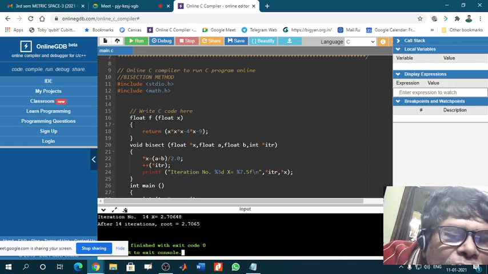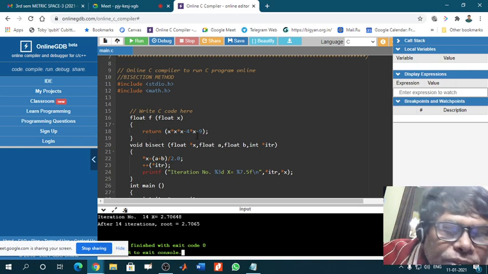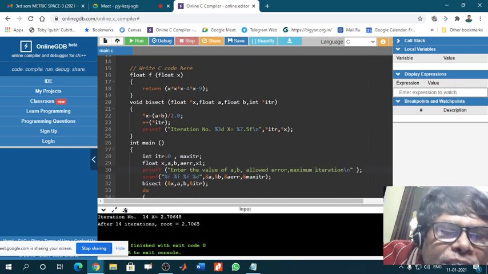Then in the bracket we return, meaning we need to calculate this value of the expression every time. Return means it will generate some value, and void bisect means it will not generate a value.